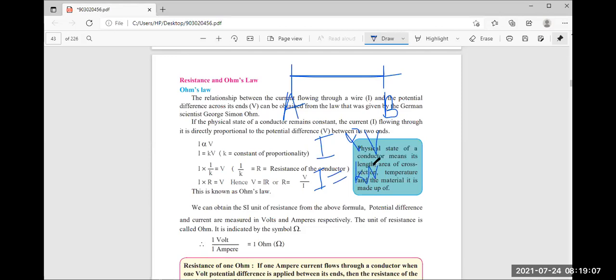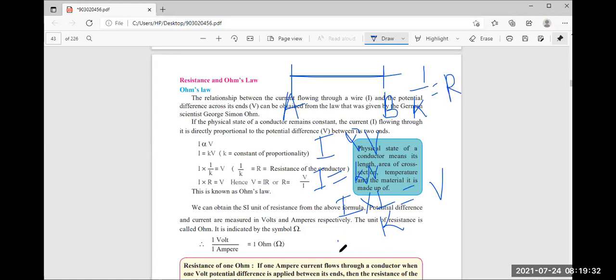K is our proportionality constant. Suppose I take this k to the other side, it becomes division, so we get I upon k is equal to V, and we know 1 upon k, the reciprocal of the proportionality constant, is equal to resistance.